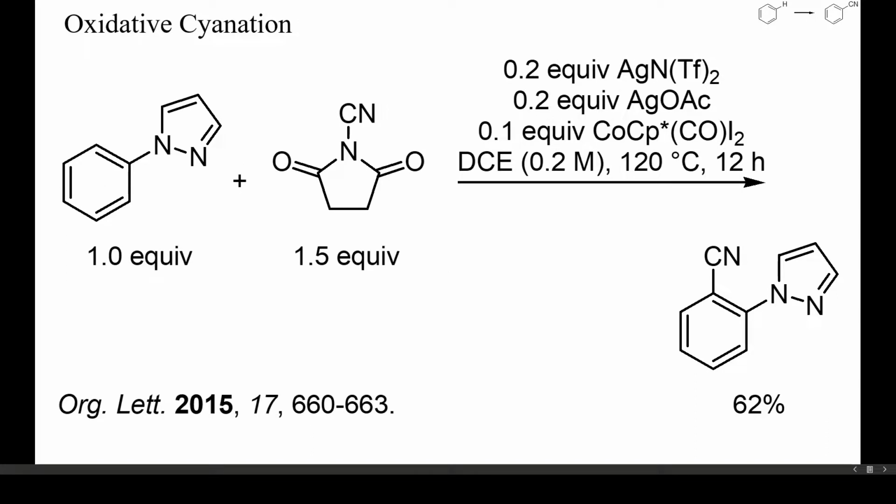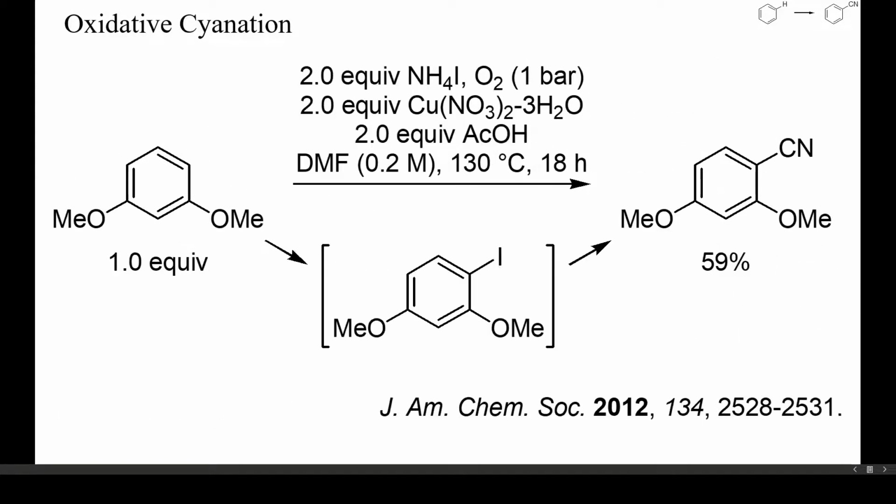Instead of palladium, also cobalt complexes can catalyze the electrophilic cyanation of certain chelate-forming arenes. N-cyanosuccinimide was used both as electrophilic cyanide source and as oxidant in this example. Still, 40% of silver(I) was also required to attain a good yield. In this example, an electron-rich arene was cyanated by intermediate electrophilic iodination. The cyano group was again generated by copper-mediated ammoxidation of DMF.